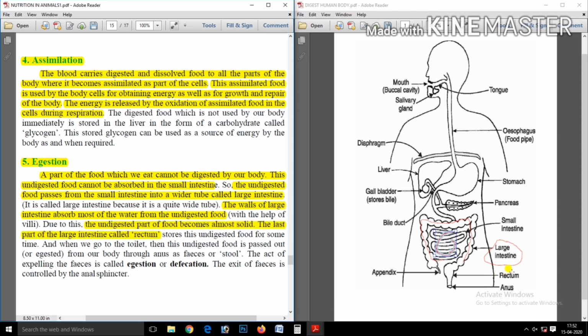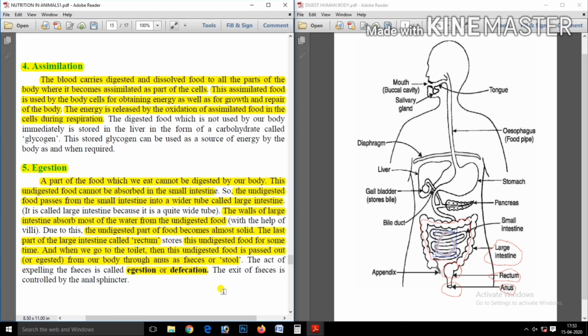See here, this is the rectum, and in this place the solid undigested material collects. Furthermore, this solid undigested food is released from our body in the form of feces or stool with the help of the last organ, the anus. This process is called egestion or defecation.